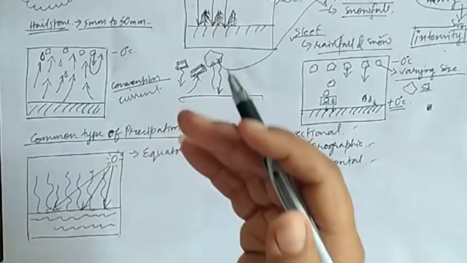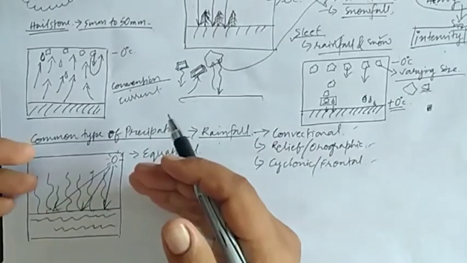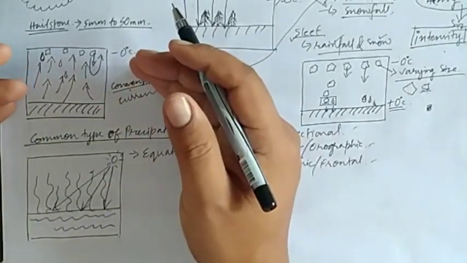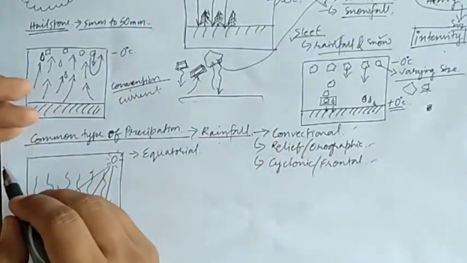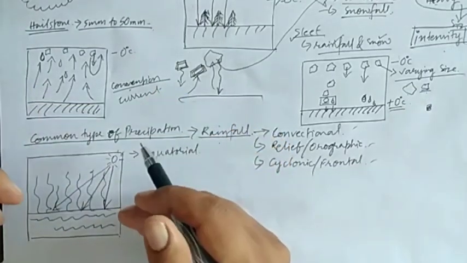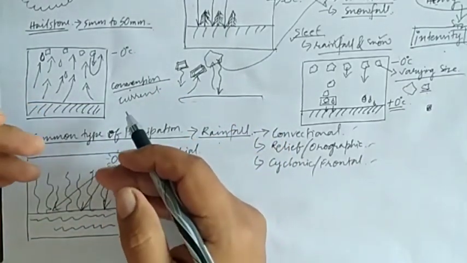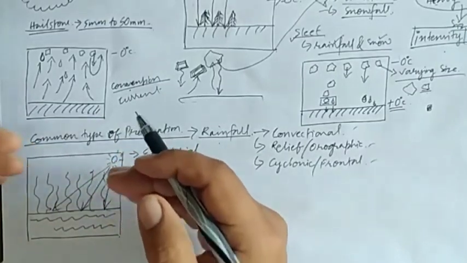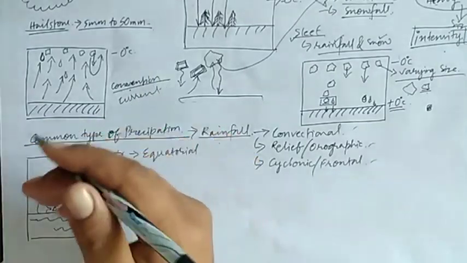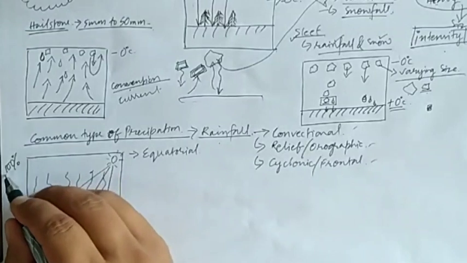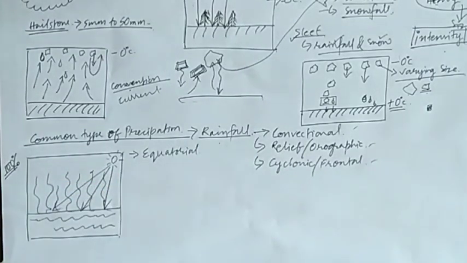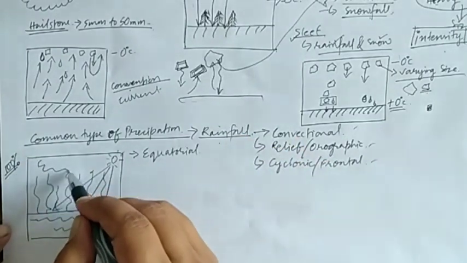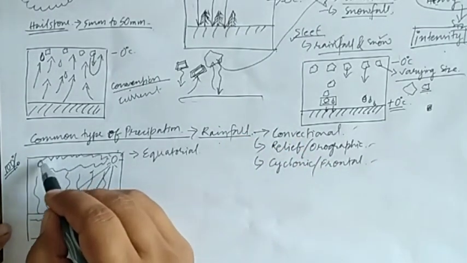Now that evaporated water vapor goes to a higher altitude. In the higher altitude the temperature is always very low, and due to the large amount of water vapor, it will quickly reach 100% relative humidity. So as a result, the condensation process will begin.